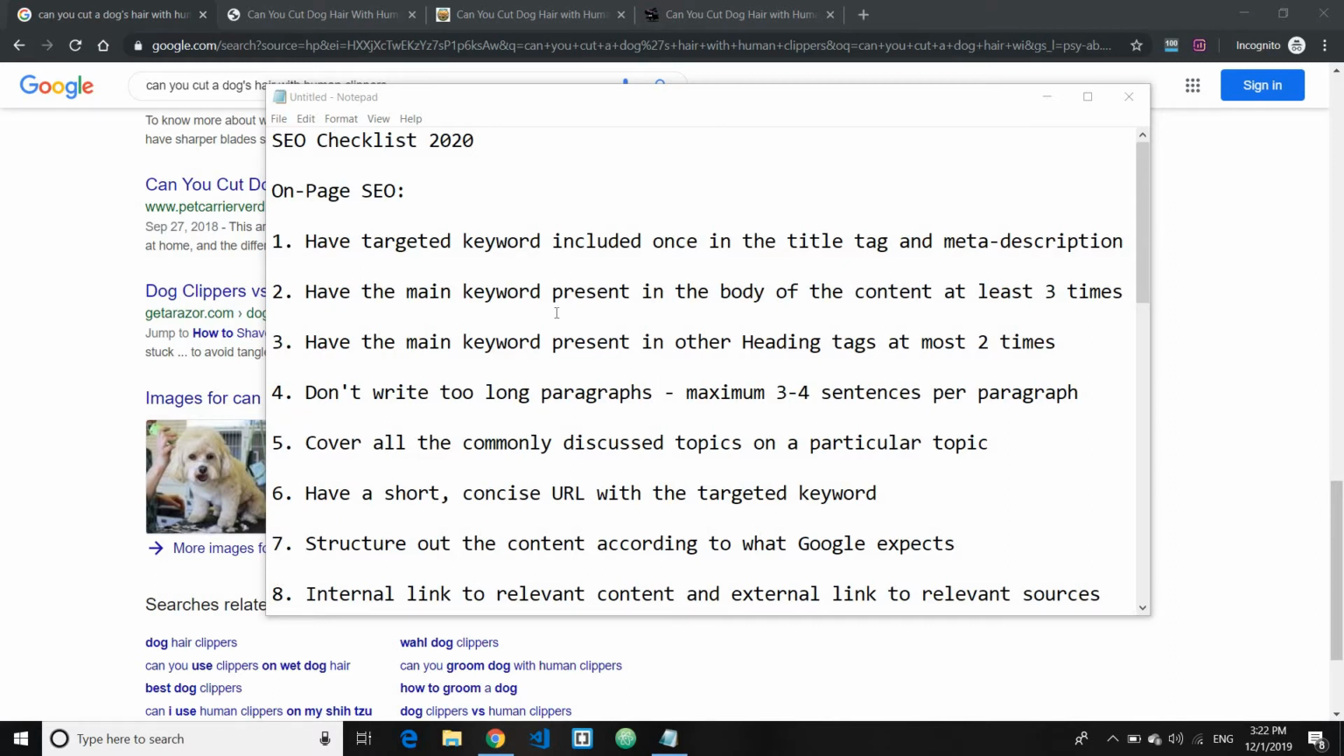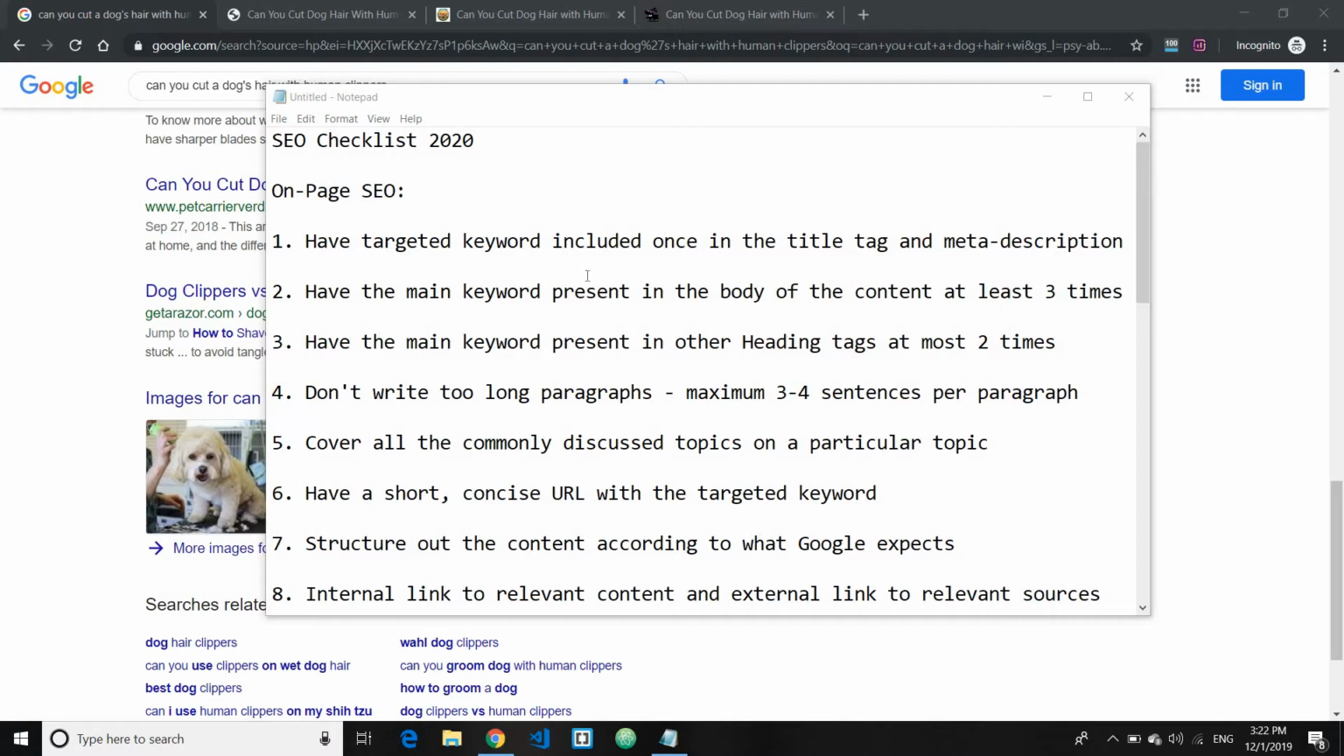Number two is to have the main keyword present in the body of the content at least 3 times. Now this depends on how long you have written your content, right? For example, if you have written 1,000 words, three times should be enough. If it's 2,000 words, then maybe 4 to 5 times.